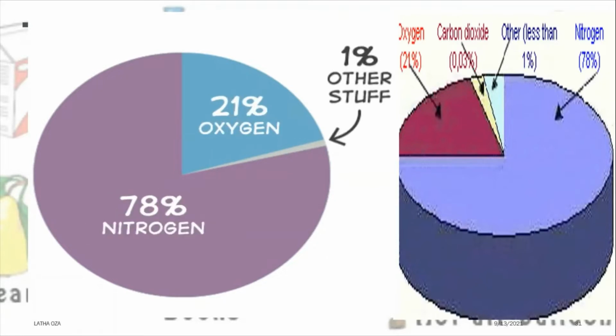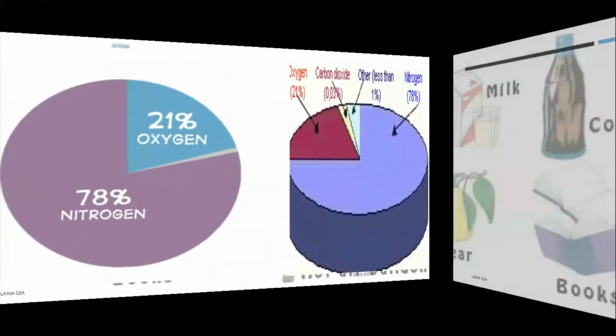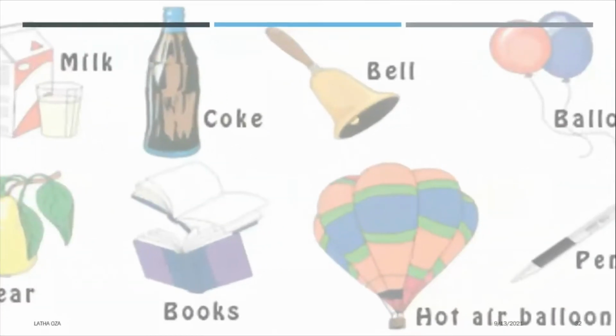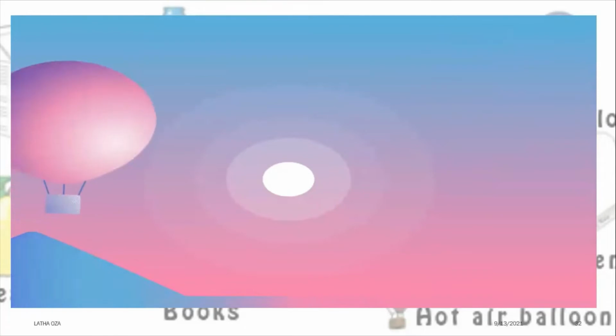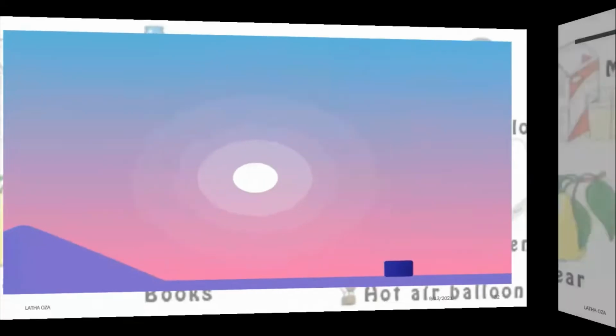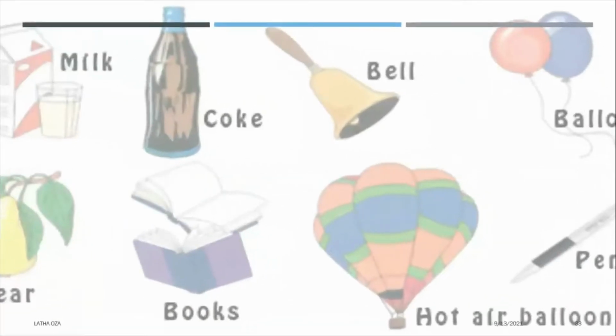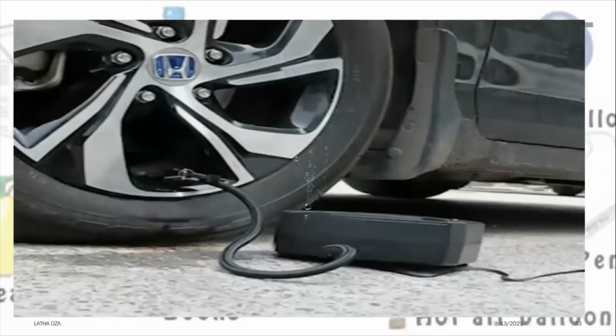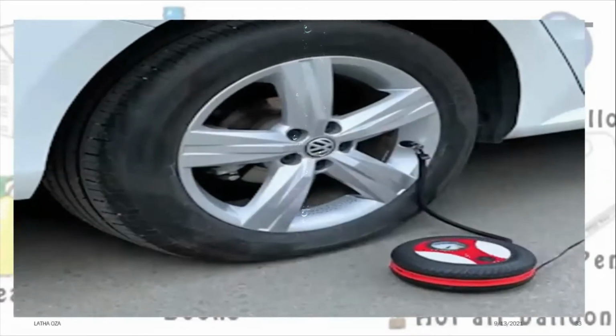The amount of water vapor present in the air at a particular time is called humidity. Air also contains dust particles and smoke. Let us talk about properties of air.